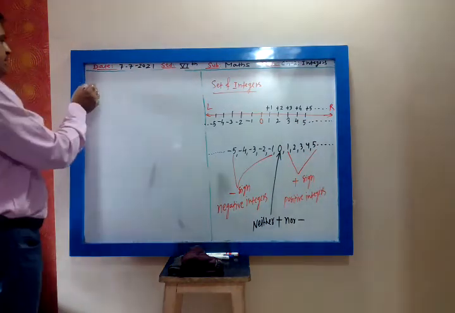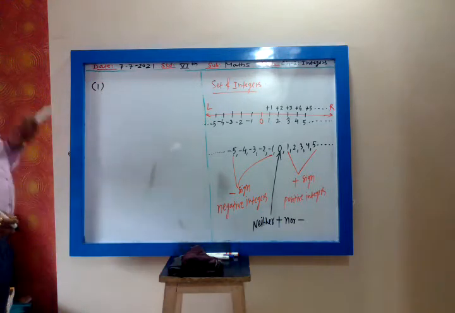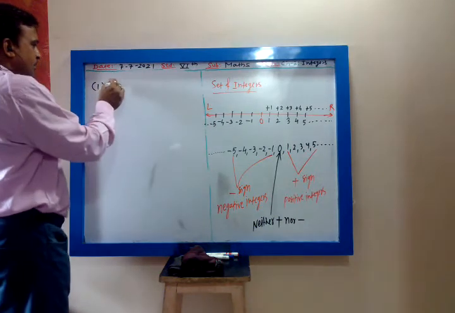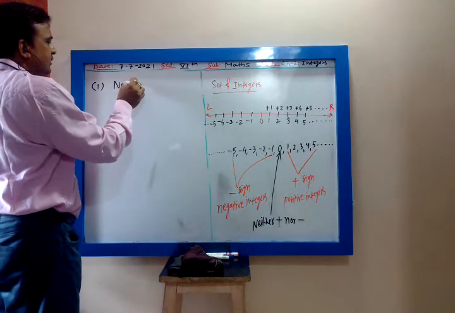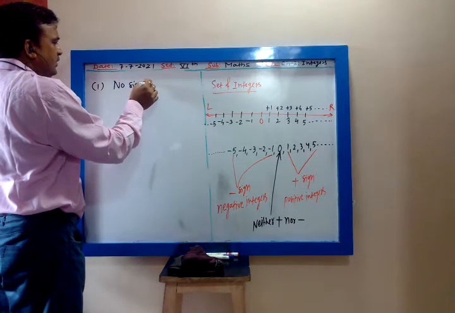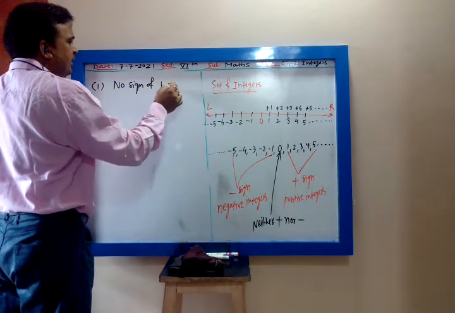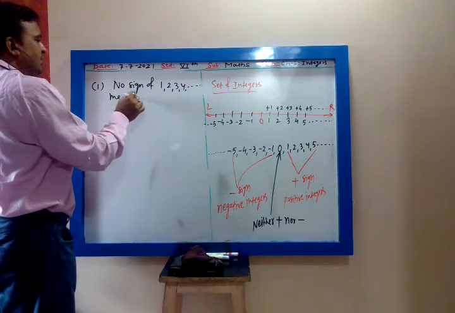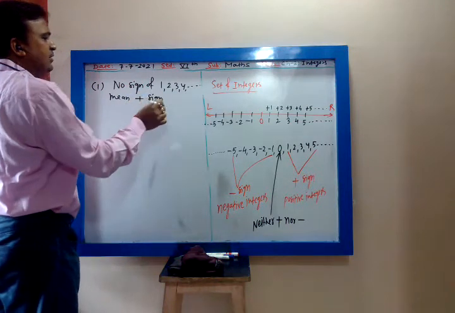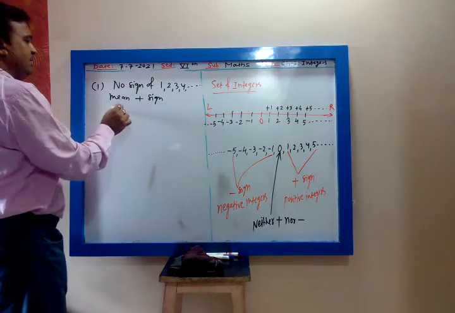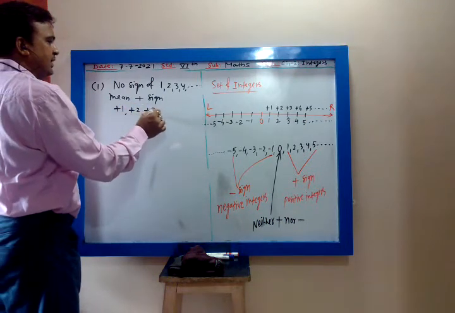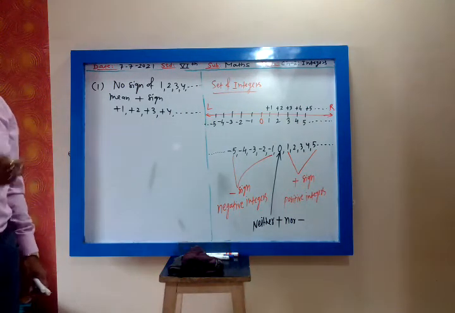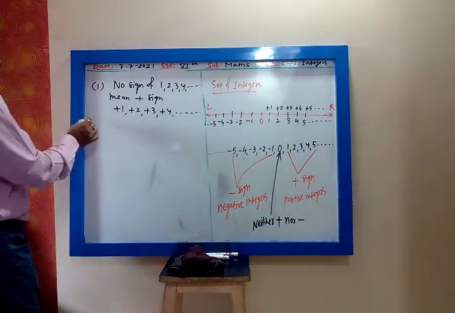Let us write the first point. No sign of 1, 2, 3, 4 means plus sign. So that is +1, +2, +3, +4, and so on. If there is no sign on 1, 2, 3, 4, we take them as plus. Then second point.